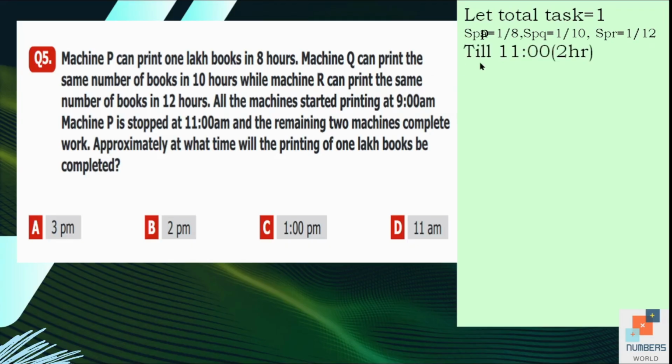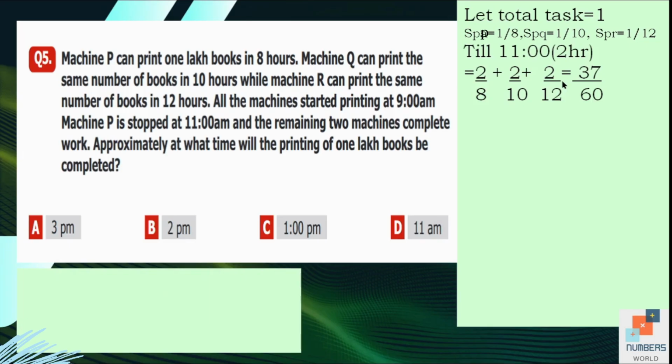Now till 11 o'clock, after 2 hours, machine P stopped working. So we are going to find how much work they have done till 11 o'clock in the first 2 hours. To do that, we are going to multiply their speeds by 2, because the speeds which we calculated first were about what work is done in 1 hour. It was per hour. But now we are going to work for 2 hours, so we are going to multiply it by 2. The answer is 37 by 60.